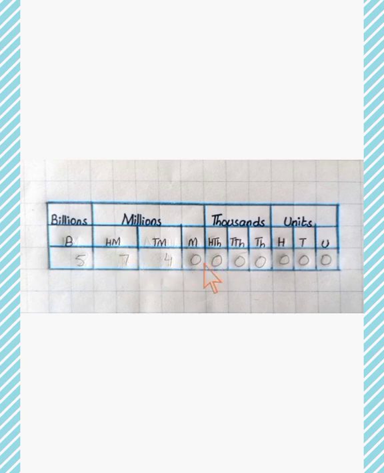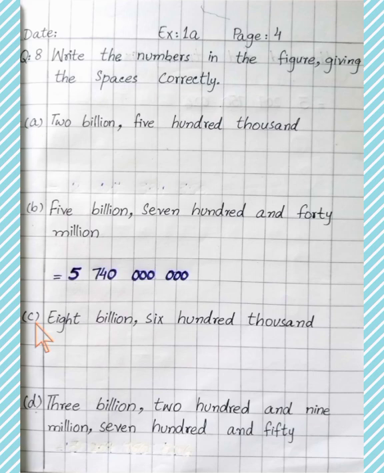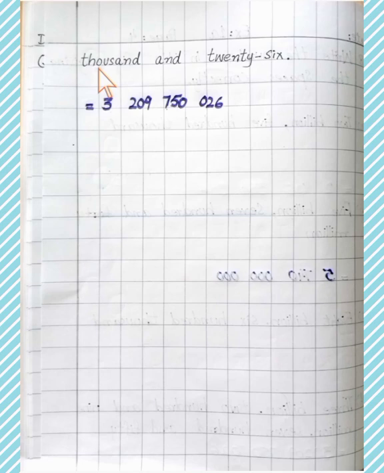5,740,000,000. पार्ट सी आप लोगों ने खुद सॉल्व करना है. पार्ट डी है 3,209,750,026. First we put this value in the place value chart.